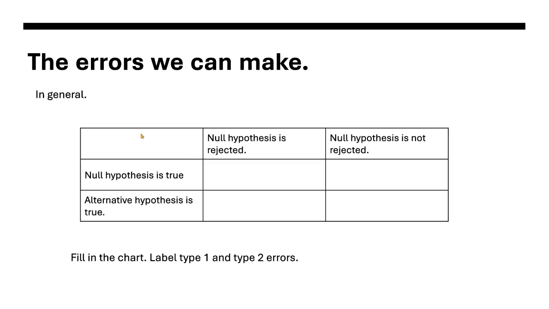Okay. In general, the errors we can make. You've got the null hypothesis, your parameter, and the alternative hypothesis. That's like, okay, we're going to test this new thing and see if it's true. The null hypothesis is rejected. The null hypothesis is not rejected. So see if you can figure out where the type 1 and type 2 errors are. Pause the video.